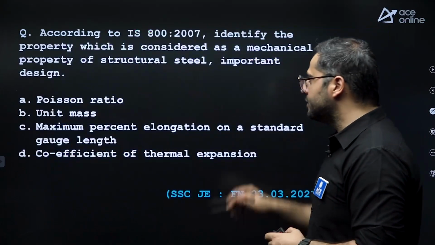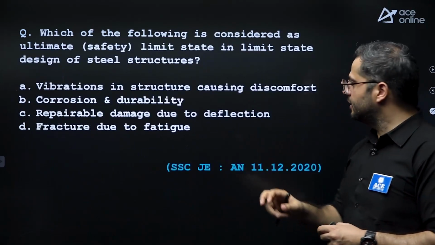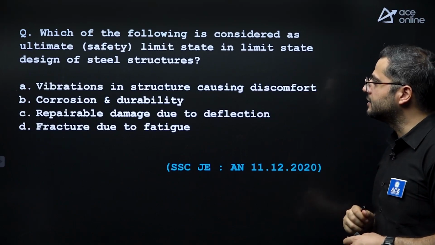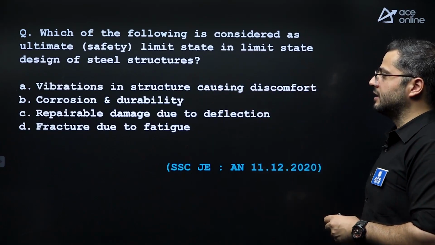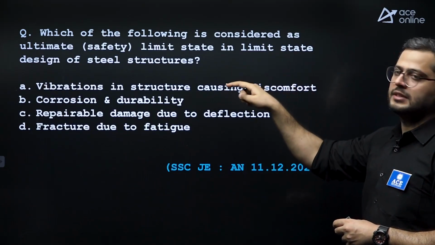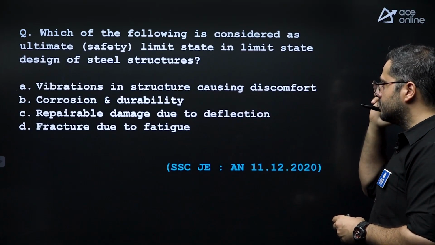Let's see our next question, which is again based upon this. Let's see this question first. Which of the following is considered as ultimate safety limit in limit state design of steel structures? Ultimate safety limit. Again, they are talking about strength and what all is included in strength. Vibration in a structure causing discomfort.